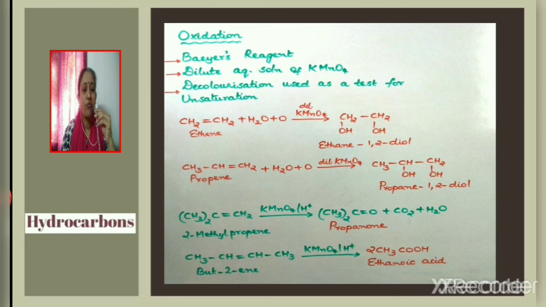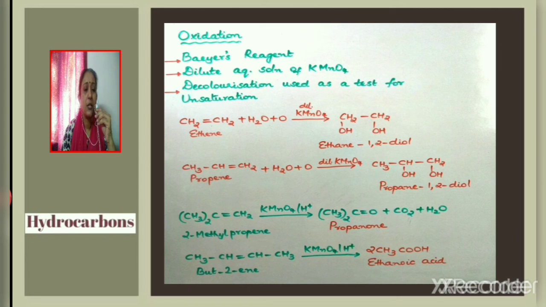Acidified solution of potassium permanganate, when added to 2-methyl propene, converts it to propanone. So here in this case, oxidation of an alkene takes place when treated with an acidified solution of potassium permanganate. When 2-methyl propene is treated with an acidified solution of potassium permanganate, the compound gets oxidized to propanone. Along with propanone, carbon dioxide and water are also produced.